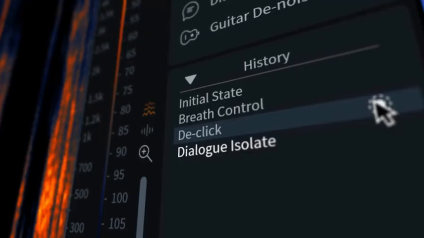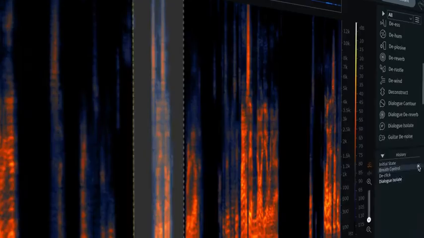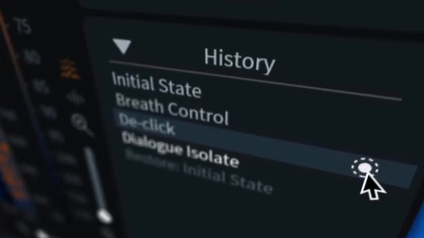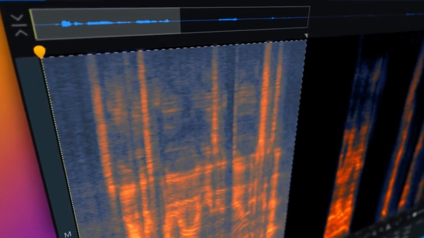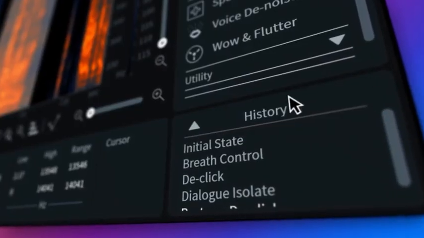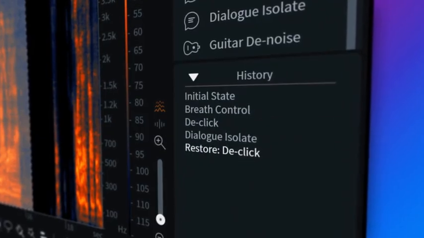Plus, we've added a new restore feature to roll back any selection to a previous history step. Get the best combined audio processing at one point in time, as well as an expandable history list for easier referencing.